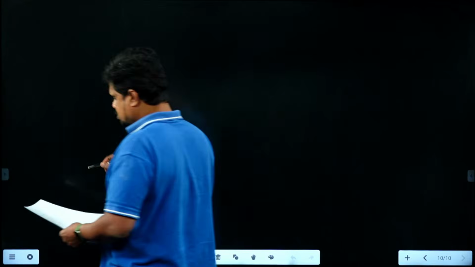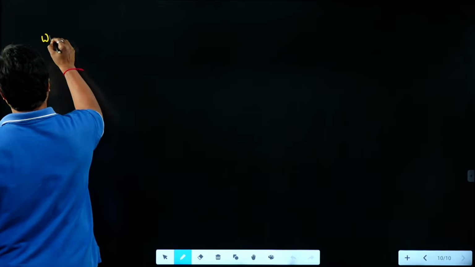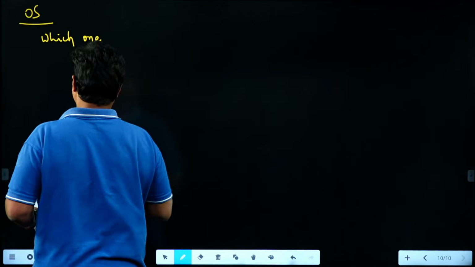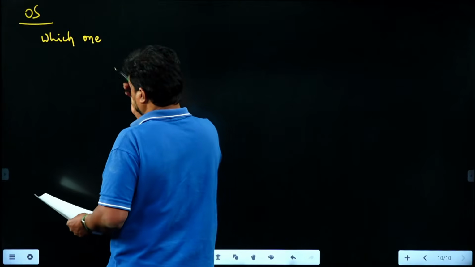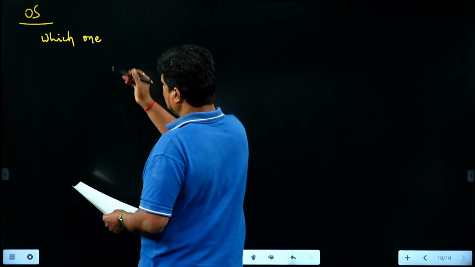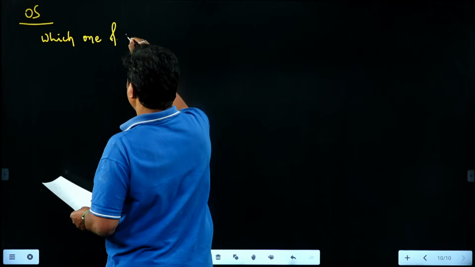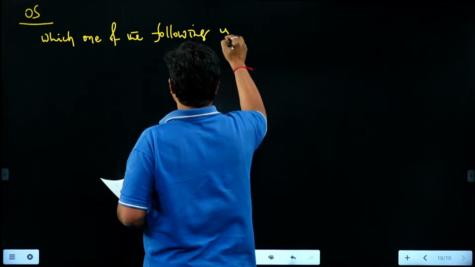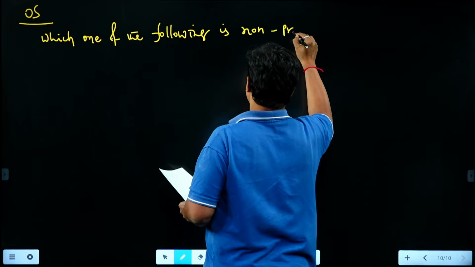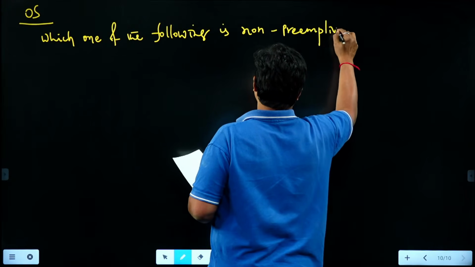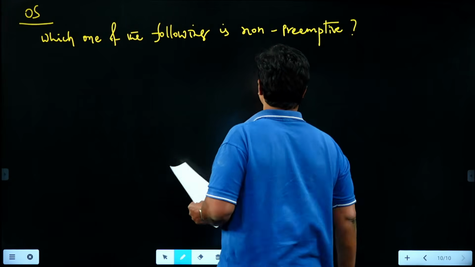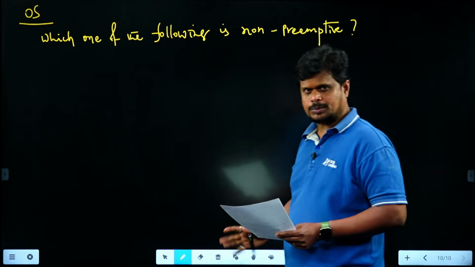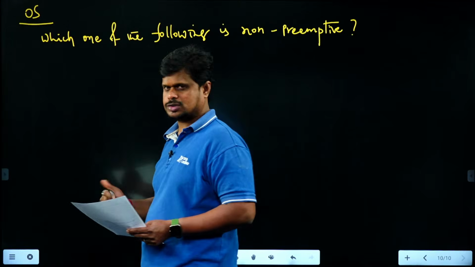Among the questions, a direct question is there: which one of the following is non-preemptive? These are the questions from OS; previously I discussed CN, now it is OS. It is a direct statement, and I hope this is a previous year GATE question also. If you solve the previous year GATE questions, this is similar to that particular question. Only the options have been changed, right?